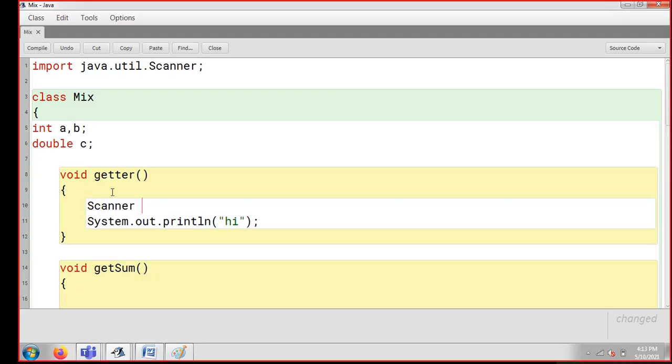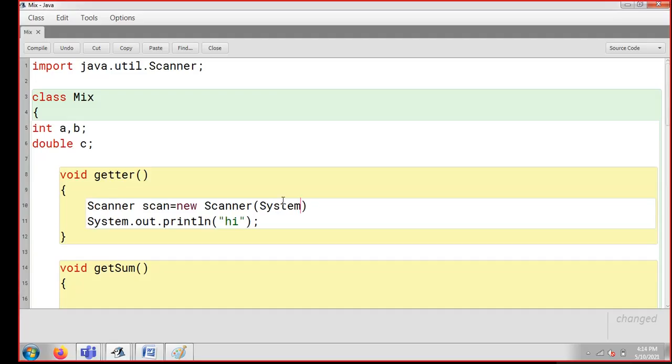So why do it in different places? I'm just writing a scanner, and I'm writing scan because obj I've already taken, so it will be easy to see and understand that we are scanning the values. I'm going to write scan here once again, and in the description you will get everything about the scanner.